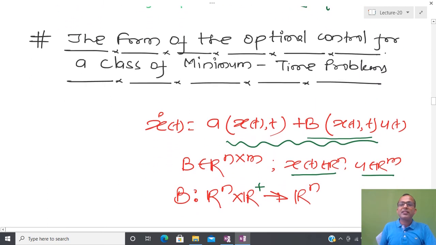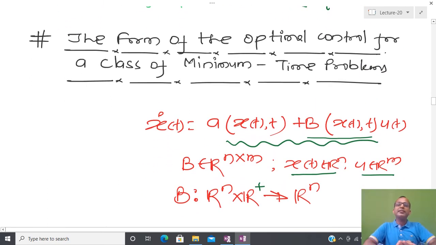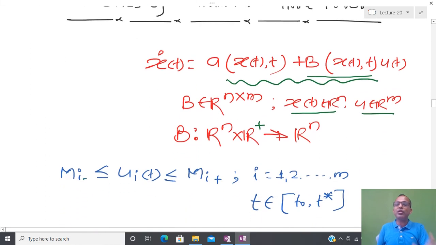Now let us come to the classes of problems for which I am able to talk about the optimal or time optimal control problem. So for the minimum time problem, first I am going to take a very special class of nonlinear system.